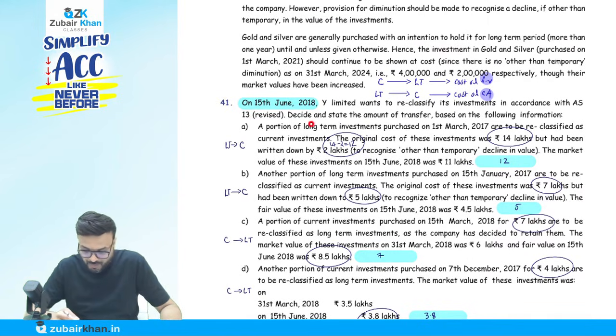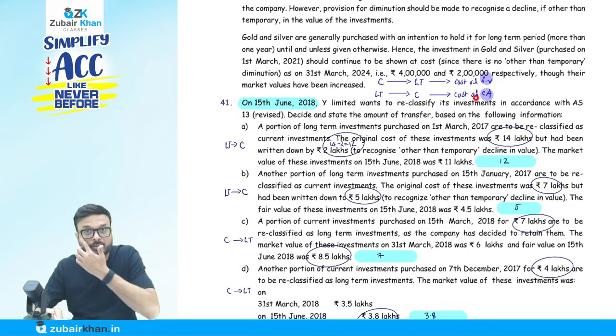A portion of a long-term investment purchased on 1st of March 2017, this is the purchase cost, is to be reclassified as a current investment. So it means they want to reclassify a long-term investment as current this year. Now they are reclassifying from long-term to current investment. Long-term to current. The original cost of this investment is 14 lakhs. Long-term to current, this rule.